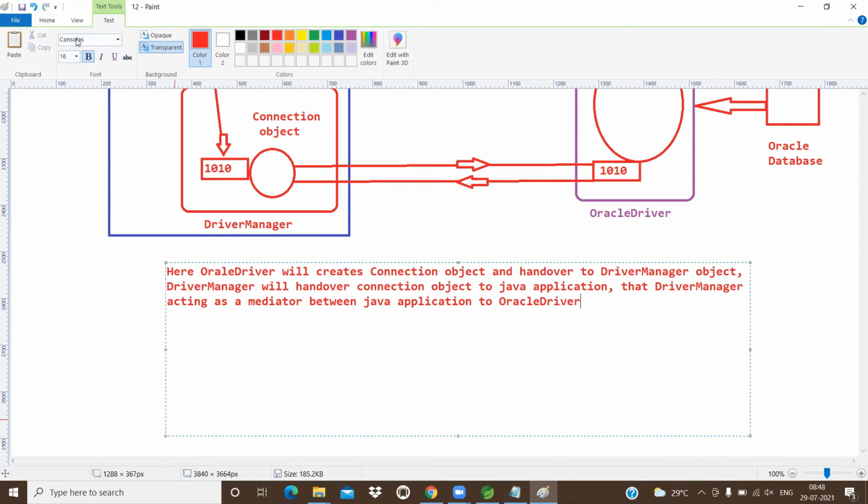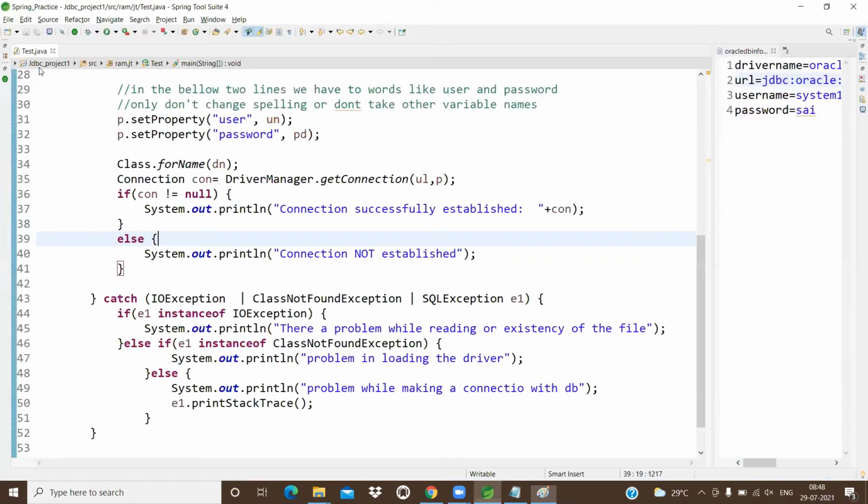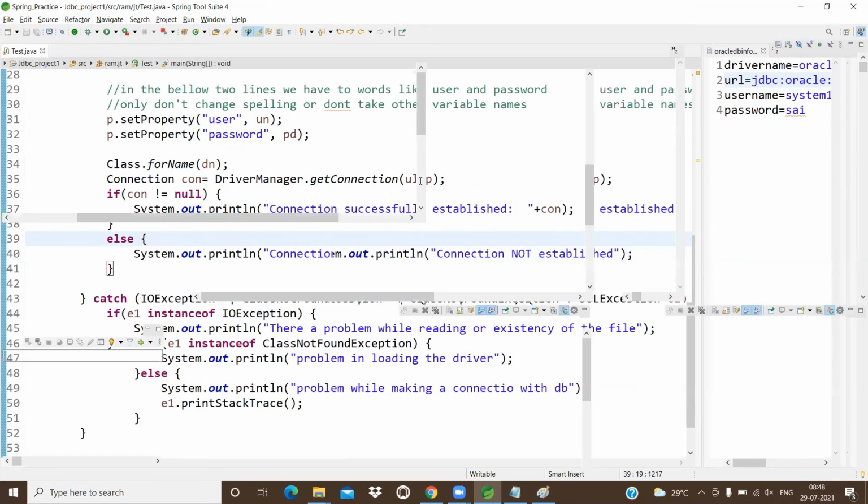See, otherwise, just Google it here, whether you are able to get this type of information in Google itself. Sir, even this information is not available in Google. How do you know that, sir? That is what research and development. That is called R&D. By opening .class files and seeing the internal coding of those .class files, only then can we understand each and everything.